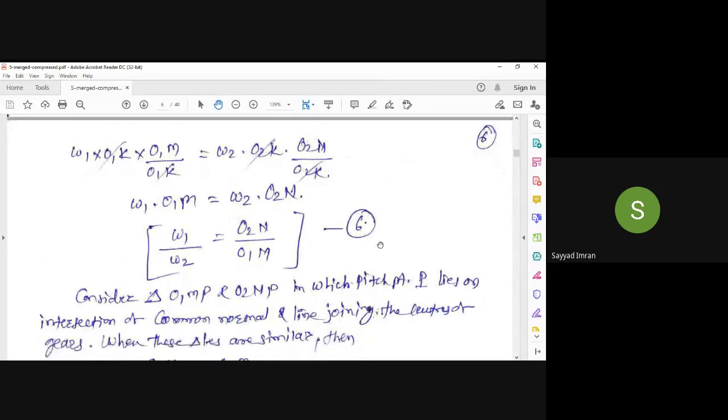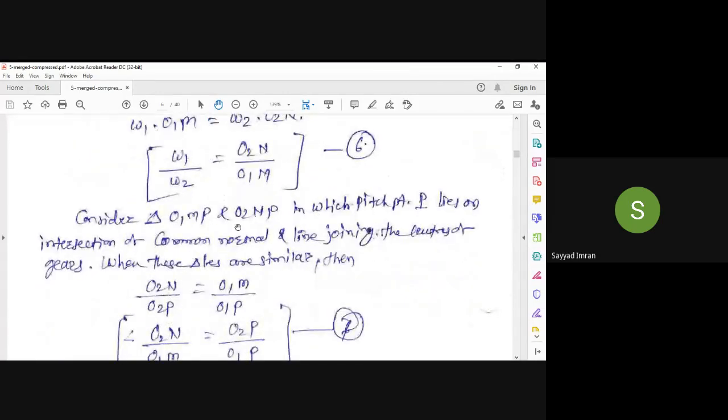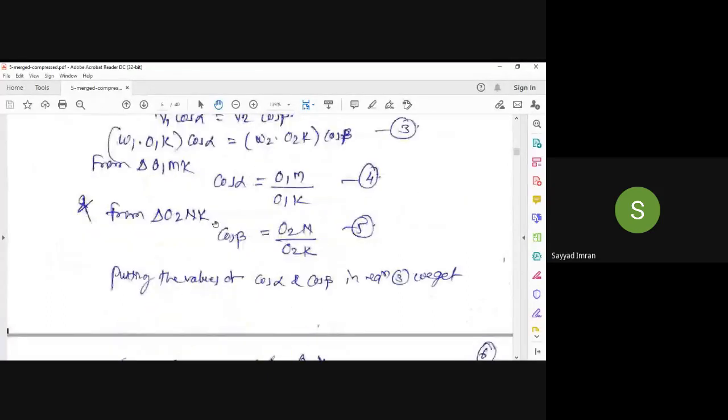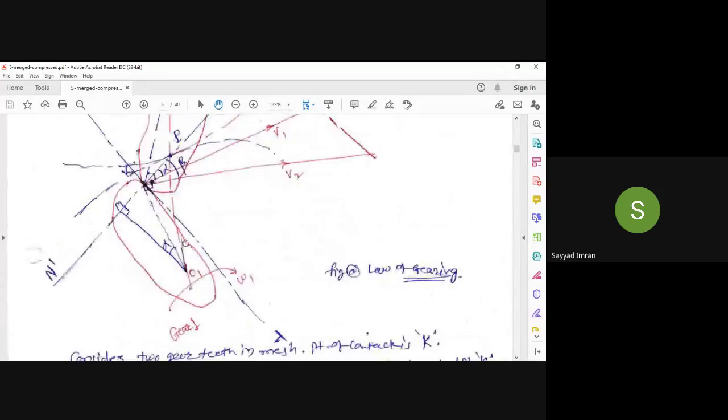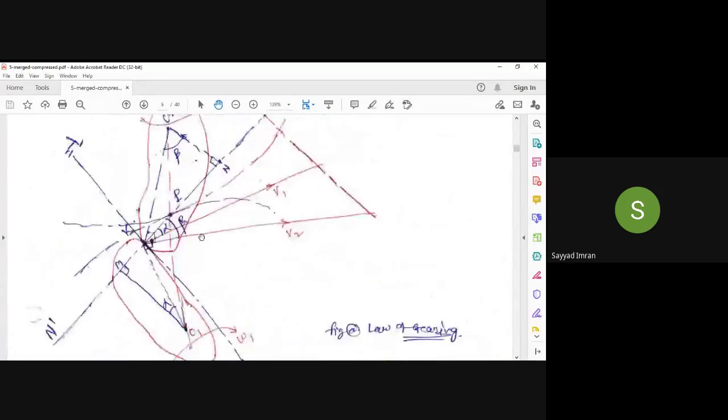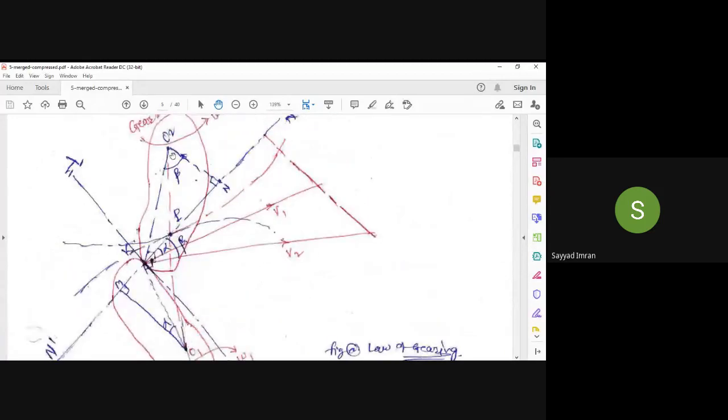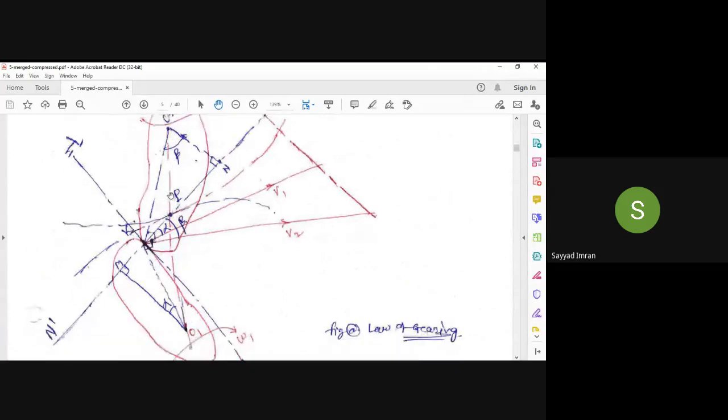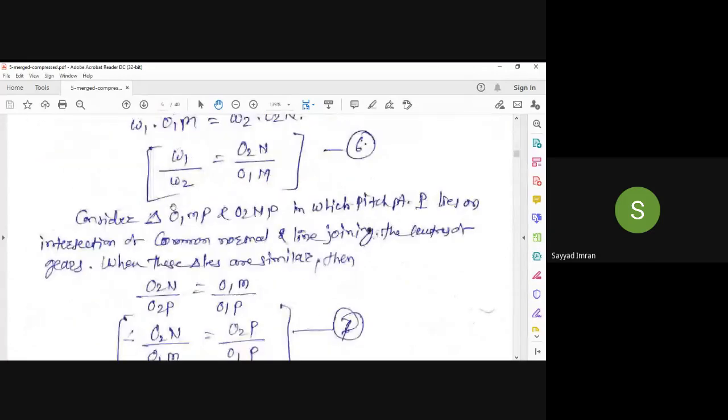Now consider triangle O1MP and triangle O2NP, in which point P lies on the intersection of the common normal and the line joining the centers of the gears.